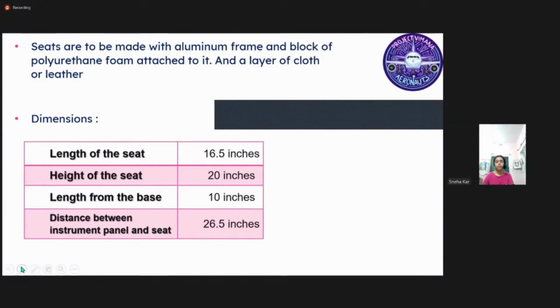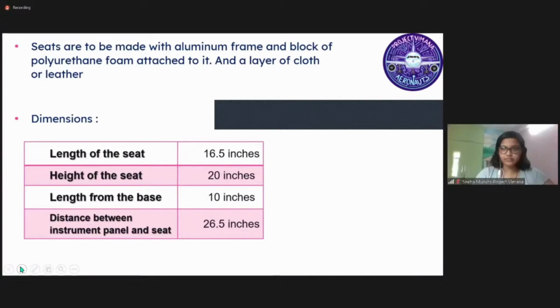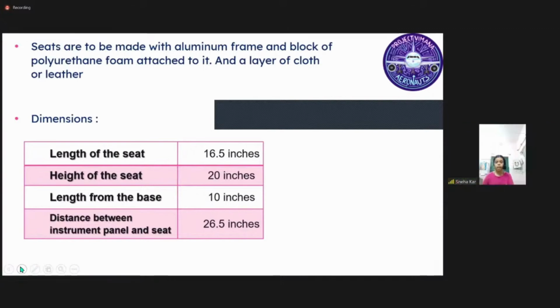So we have found basically how the seats are to be made. Seats are to be made with aluminium foil and a block of polyethylene attached to it, and a layer of cloth or leather. And also we have found the dimensions of the cockpit, where the pilot and co-pilot will sit.